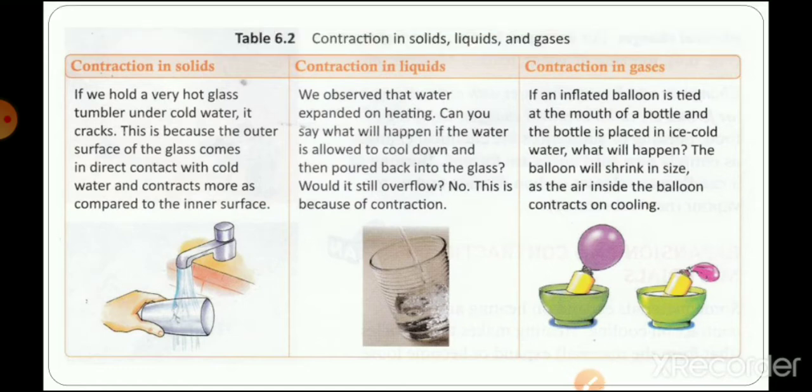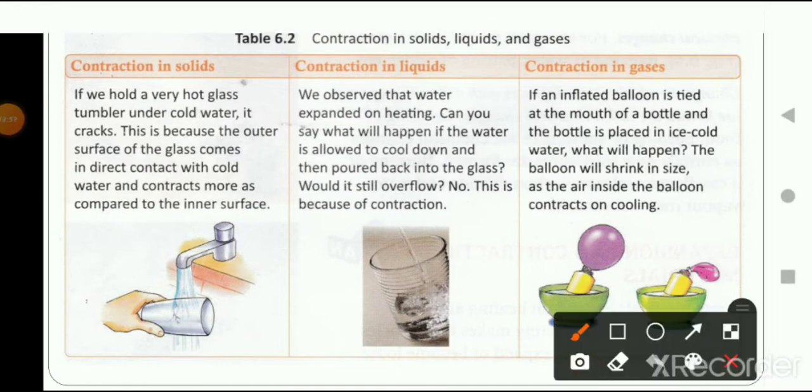If expansion means the size getting bigger, contraction means the size gets contracted: a process in which an object becomes smaller or shrinks. Okay, now let's talk about some examples where we can see contraction of solids, liquids and gases. Okay students, let's see here. So let's talk about solid.